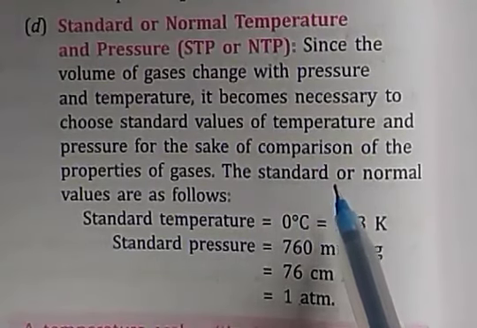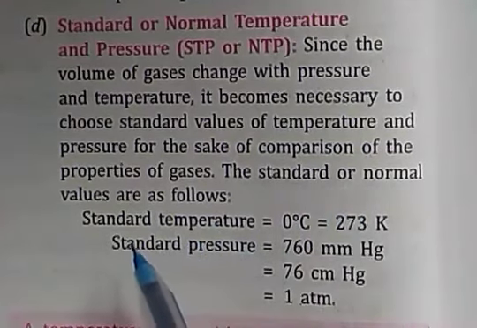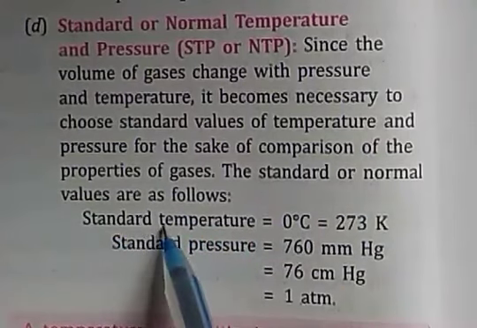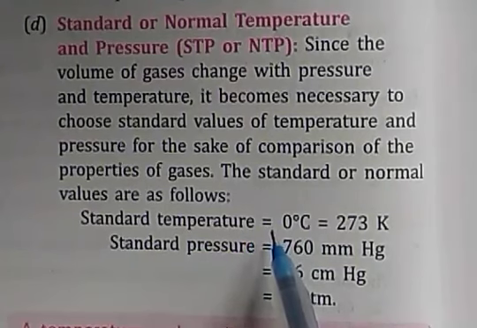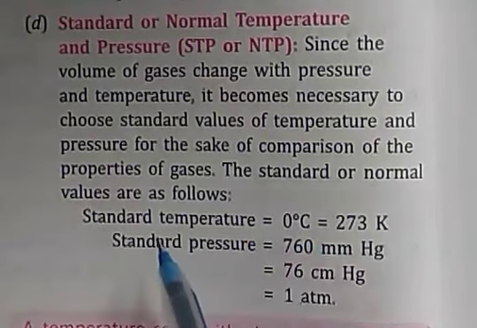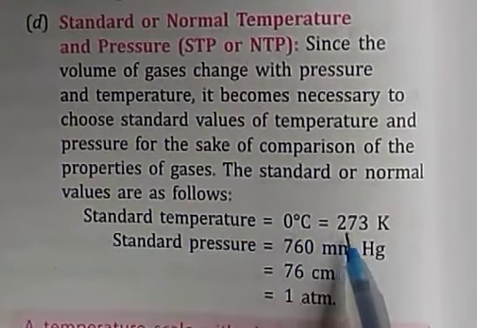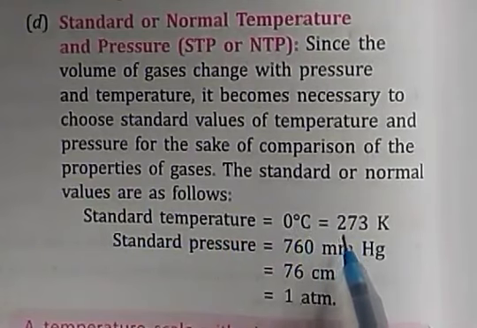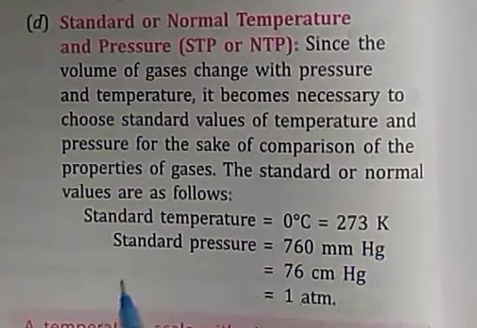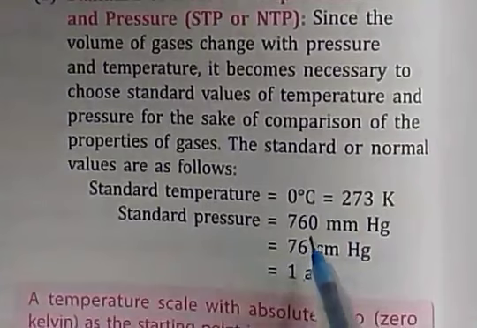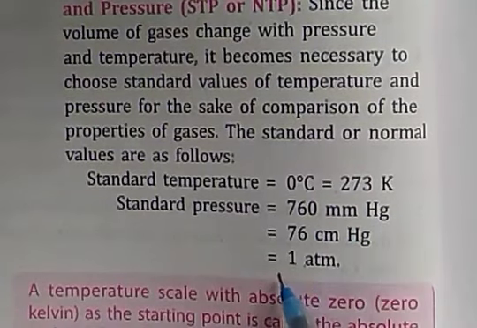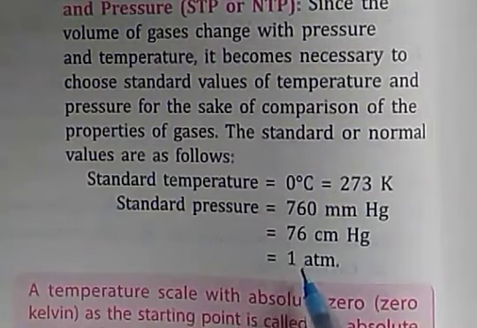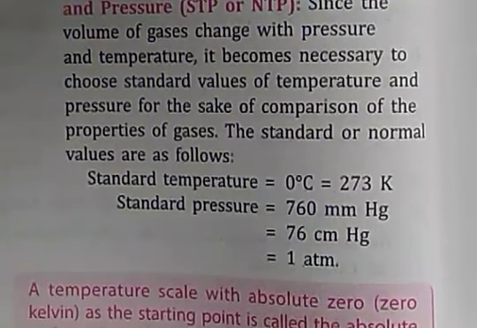So our scientists chose the standard temperature and pressure, or normal temperature and pressure, values as follows. Standard temperature equals 0 degree Celsius, which is 273 Kelvin. Standard pressure equals 760 millimeter of Hg, which is equal to 1 atmospheric pressure.